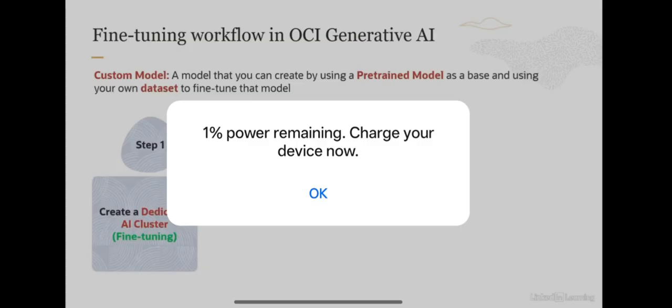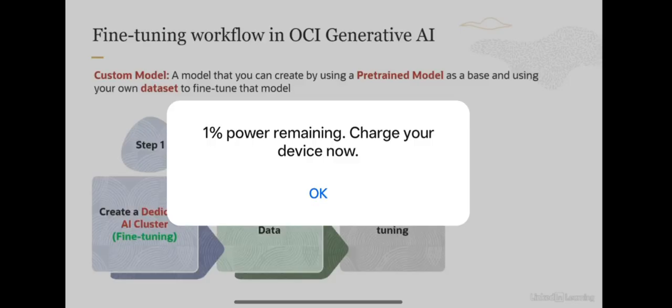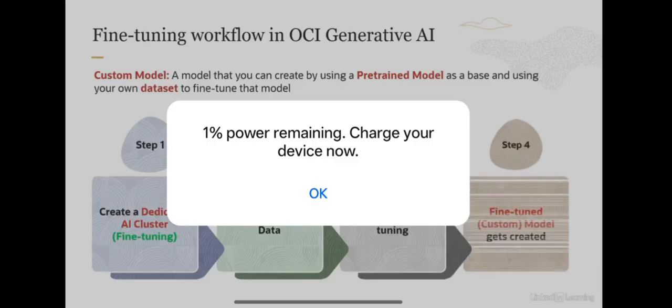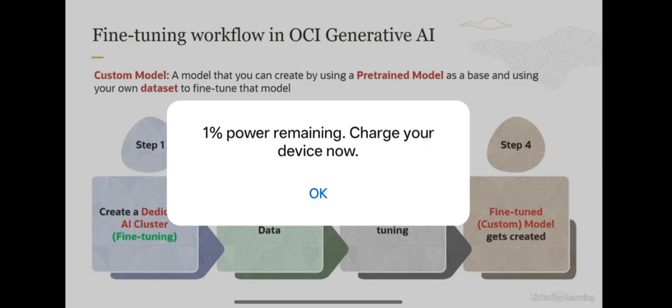The first step is you create a dedicated AI cluster, and the type of the cluster is fine-tuning cluster. Then you gather training data, and you could actually start here. You could gather training data and then create a dedicated AI cluster. So you could interchange these steps. The third step is to kickstart the fine-tuning process, and the fourth step is where the fine-tuned or the custom model is created, and you have that model. So this is what the workflow looks like. And in a subsequent demo, we will actually walk through this process in the OCI console.